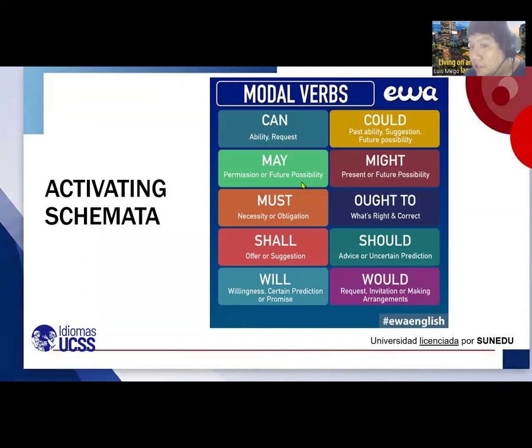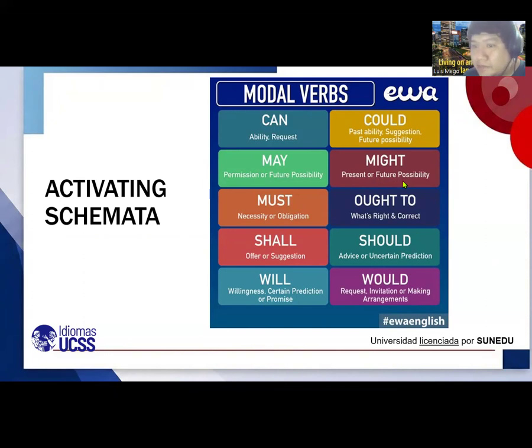May and might, as you can see here, it's for possibility. But what is the difference here? It says may for permission or future possibility, as well as might, in this case for present or future possibility. So they have almost the same use, future possibility.